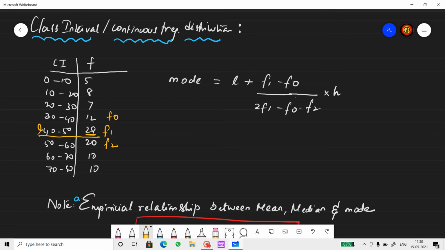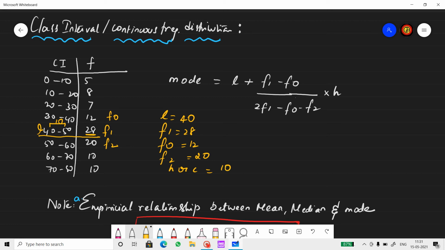L is the lower limit of the maximum frequency. And H, as I told you, is the class mark or class width, which is 10. So let's write everything here: L is 40, F1 is 28, F0 is 12, F2 is 20, and H or C, the class width, is 10.